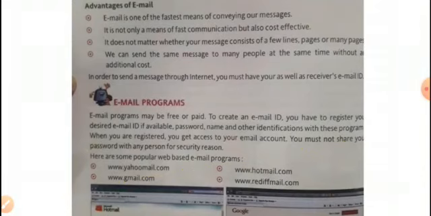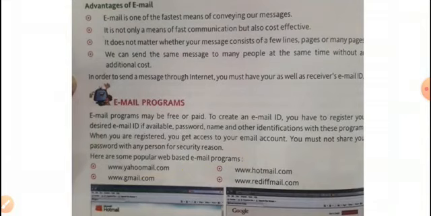Secondly, it is not only a means of fast communication but also cost effective. No extra charges we have to pay for our mails. Dear students, we just have to check whether our medium of communication contains an internet connection.